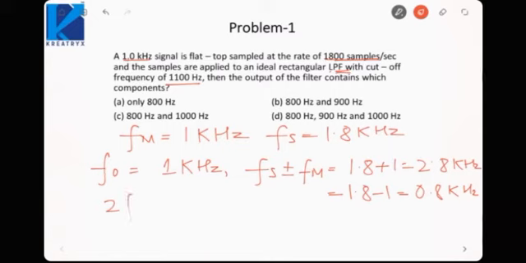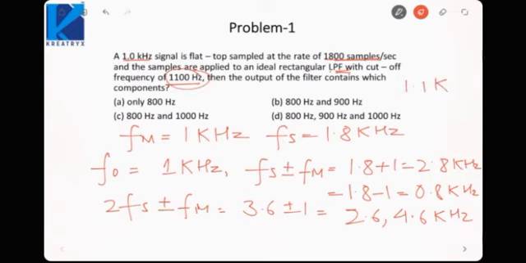Similarly, next would be 2fs plus minus fm, that is 3.6 plus minus 1, which is 2.6 and 4.6 kHz. Now since I am passing them through a low pass filter of cutoff frequency 1.1 kHz, no frequency component above 1.1 kHz will be passed at the output. So we need to know which frequency components lie below 1.1 kHz.